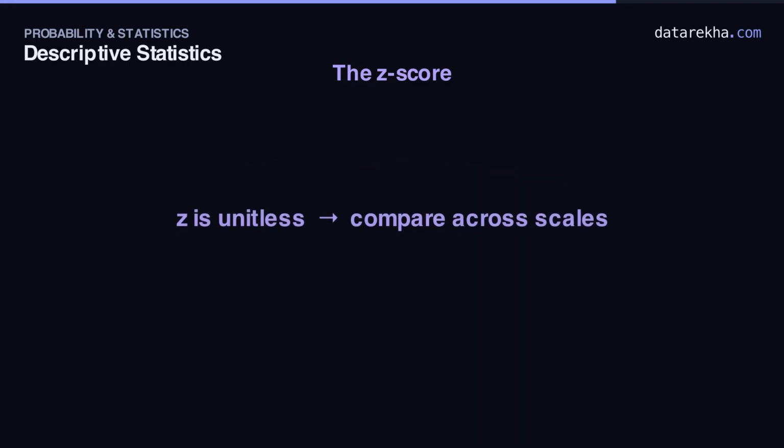And here's the real payoff. Because we divide by sigma, the z-score is unitless. It compares values from different scales. 60 on a test with mean 50, sigma 5, is a z of 2. 80 on a test with mean 70, sigma 10, only a z of 1. So relative to the spread, the first was the stronger showing.